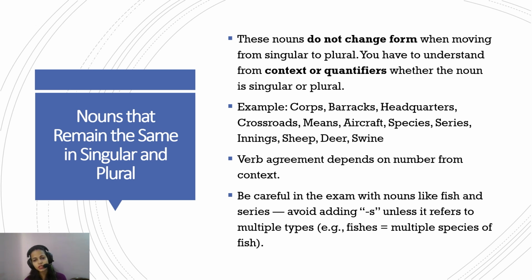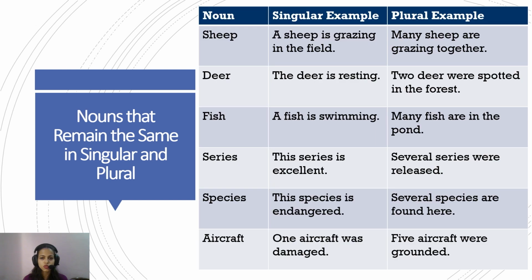So be careful in the exam with nouns like fish or series. Avoid adding s unless it refers to multiple kinds, for example, fishes of multiple kinds. Otherwise, even in the plural form, the word is used as fish. For example, sheep. A sheep is grazing in the field. Many sheep are grazing in the field. Even in the singular or the plural, the word sheep remains sheep. So there is no change of form. The word deer. The deer is resting. Two deer were spotted in the forest. When used as singular or plural, it does not change the form.